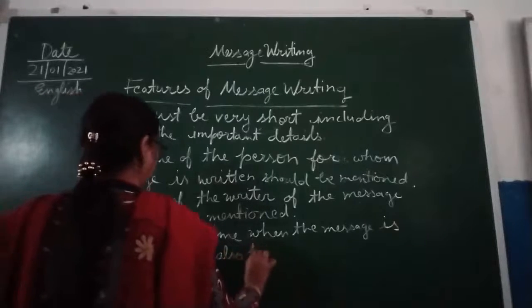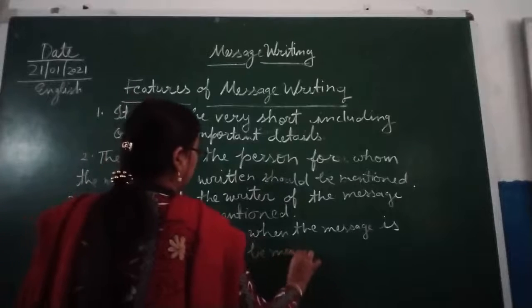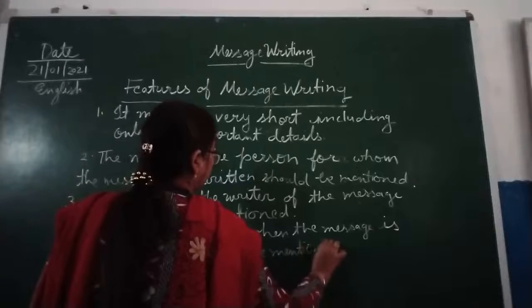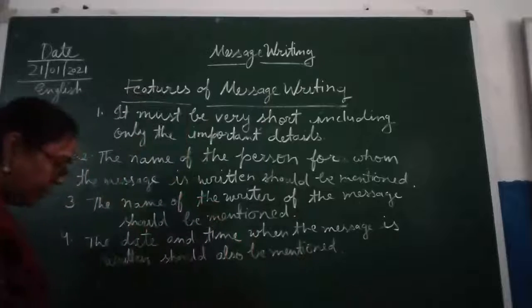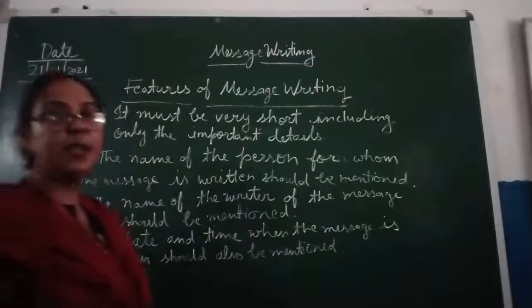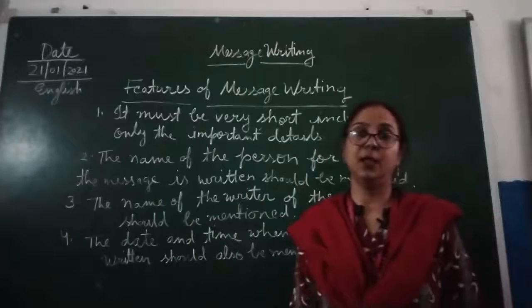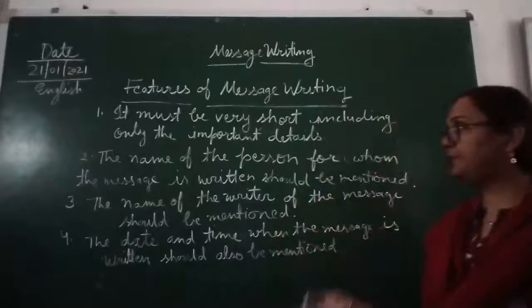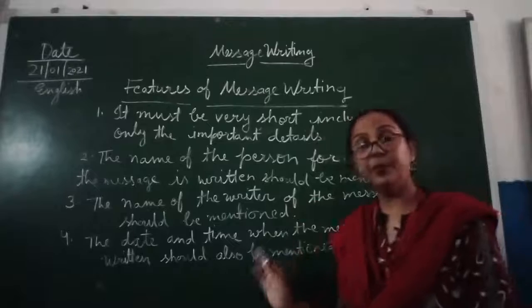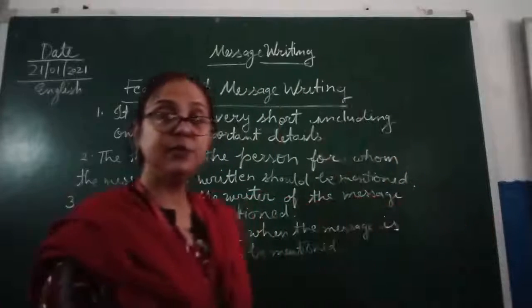So children, this is also very important for you, that whenever you are writing a message, the date and time should be mentioned. So we have discussed 4 points, these are the features of message writing.